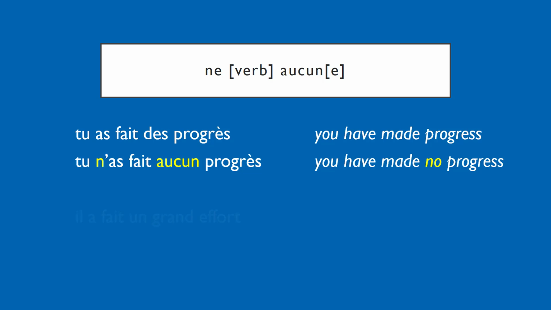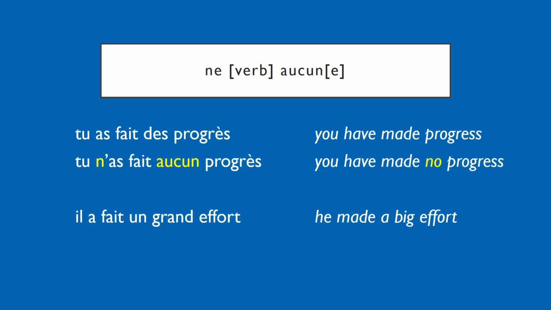Let's have a look at another example. Il a fait un grand effort. He made a big effort. Il n'a fait aucun effort. He made no effort. So once again, we're not going to say il n'a aucun fait because fait is a verb. So instead we have to put aucun before the noun that follows.